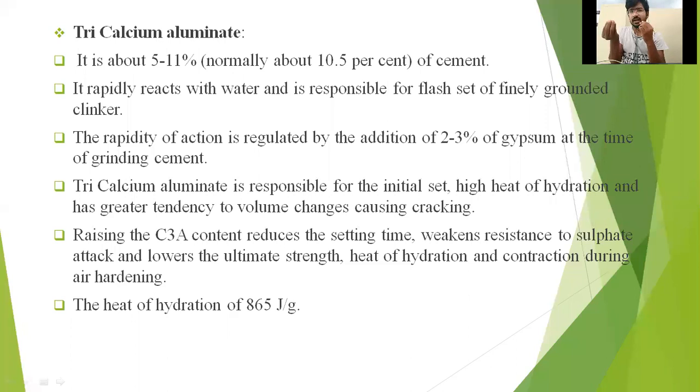If you add 2 to 3% of gypsum to that, then even after making the material into a shape, you can make changes to that shape. That is the purpose of gypsum.